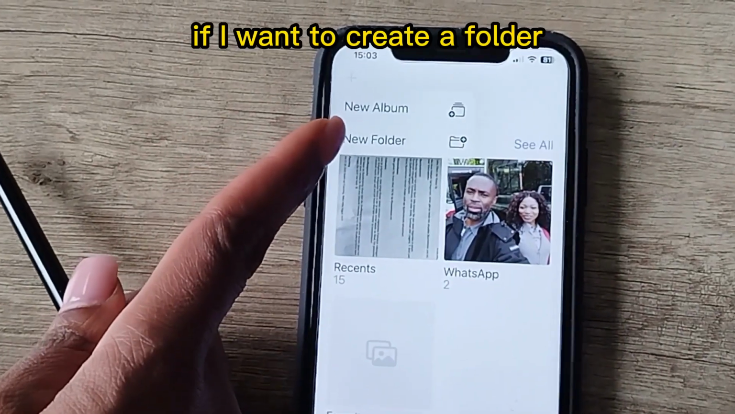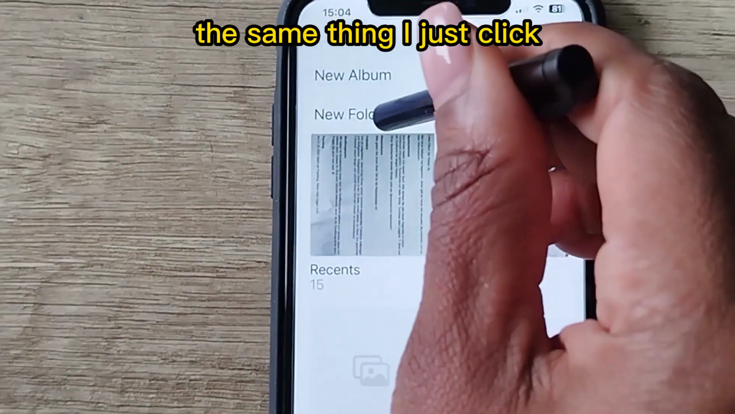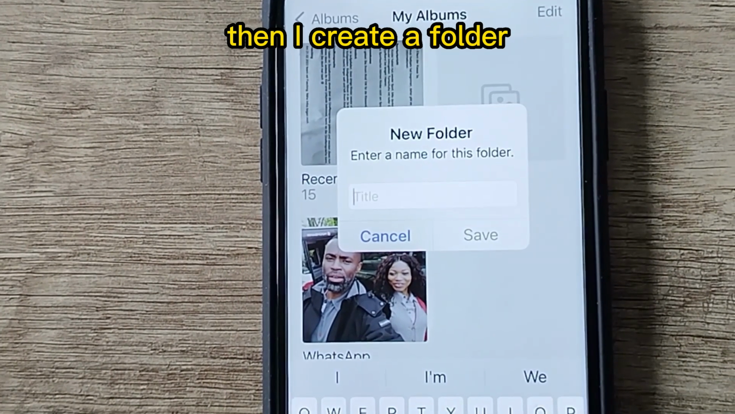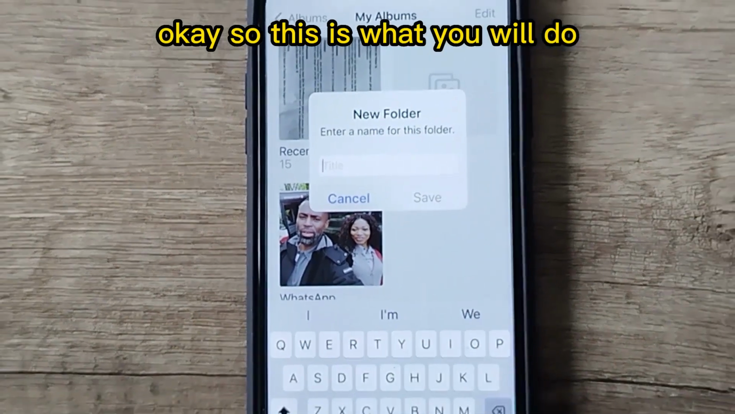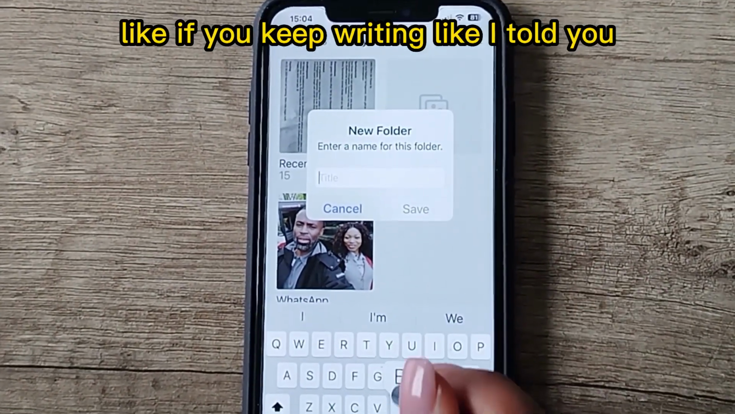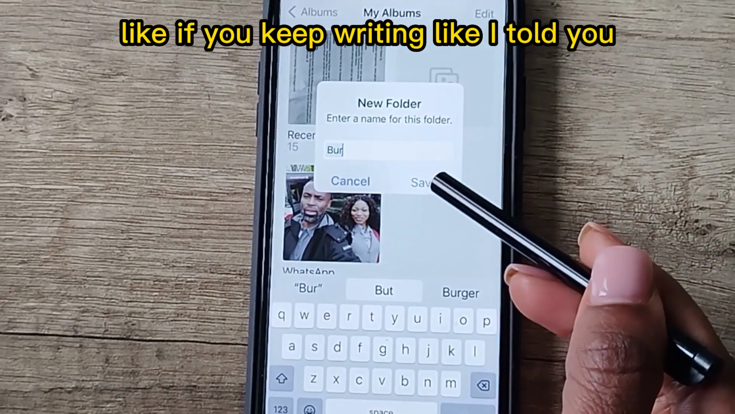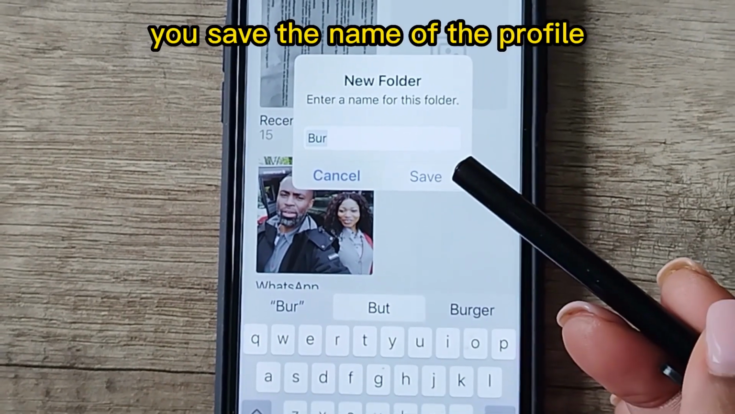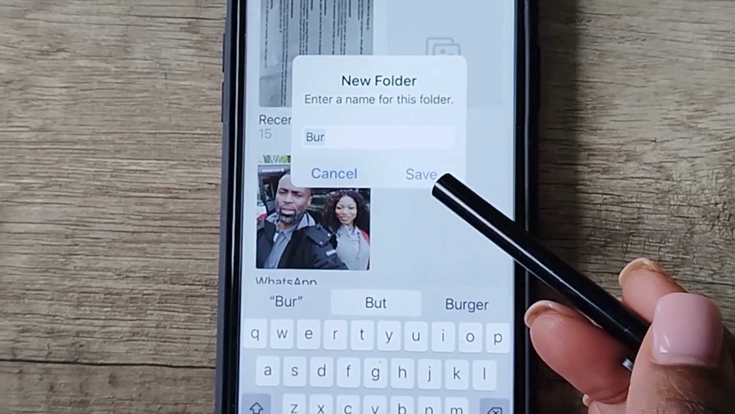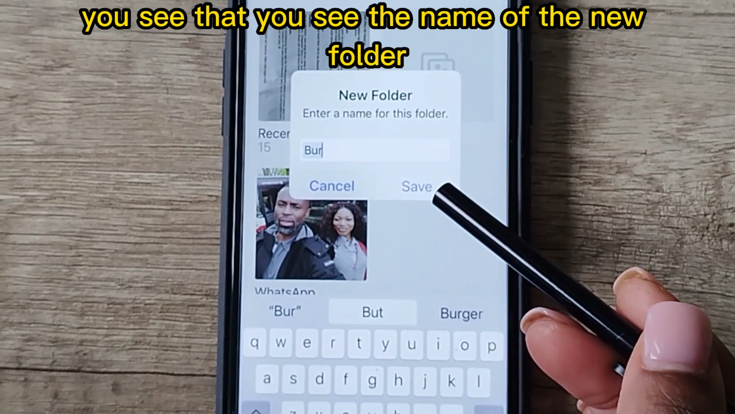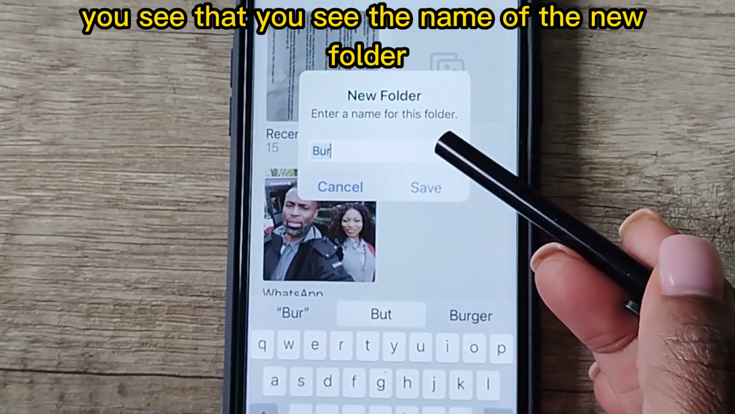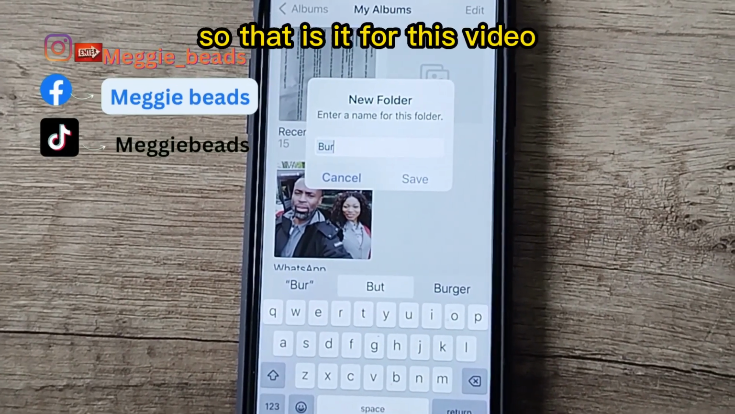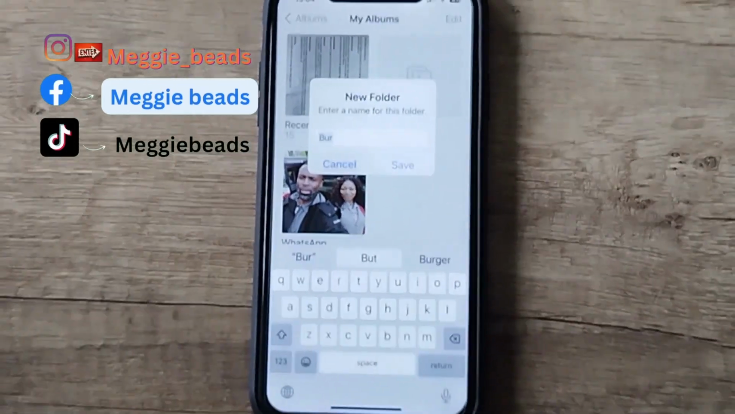If I want to create a folder, the same thing. I just click, then I create a folder. Okay, so this is what you will do. Like I told you, if you keep writing, Save will come out. You save the name of the new folder, and then you have everything arranged. So that is it for this video.